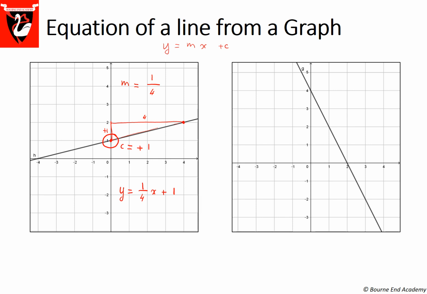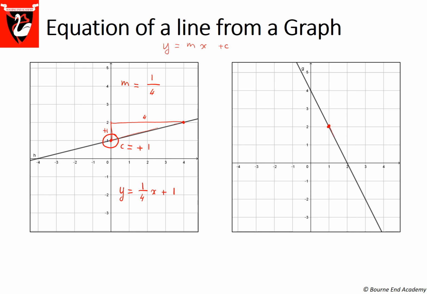Example number 2, same process. I'm going to choose 2 points that are easy to read. You could choose any point. You could choose where the line crosses the y-axis. You could choose points that are further along. Just make sure they are easy to read. So in this example, I'm going to choose that first point at (1, 2).